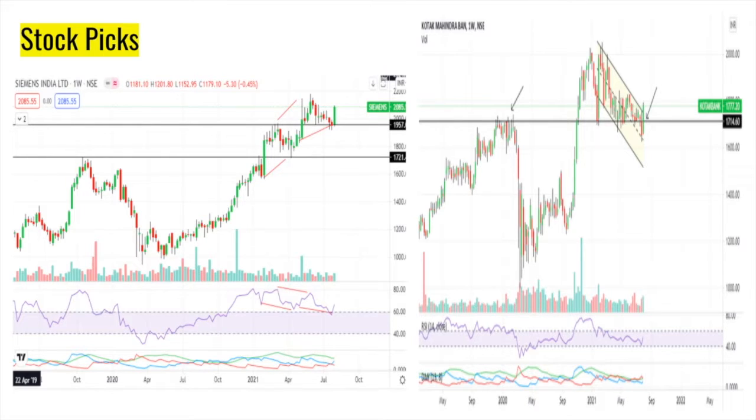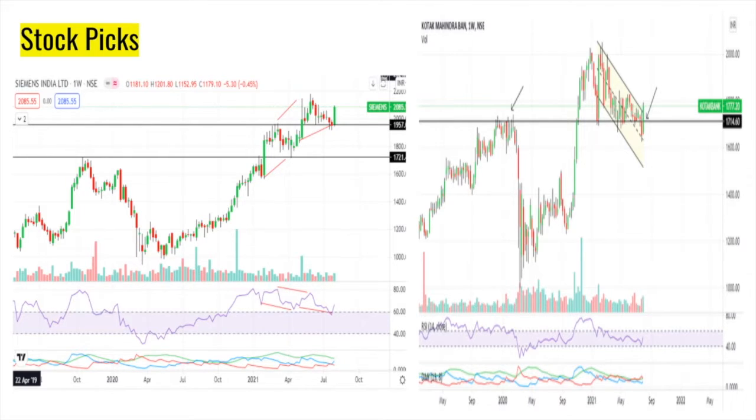And Kotak Mahindra Bank, you can see that there is a channel formation happening, and there is a good support area which is a previous support zone also, and it has broken out, and most likely it will break out of the channel. And the momentum, you can see that it has taken support at the 40, which is very bullish, and it has bounced from there, right?